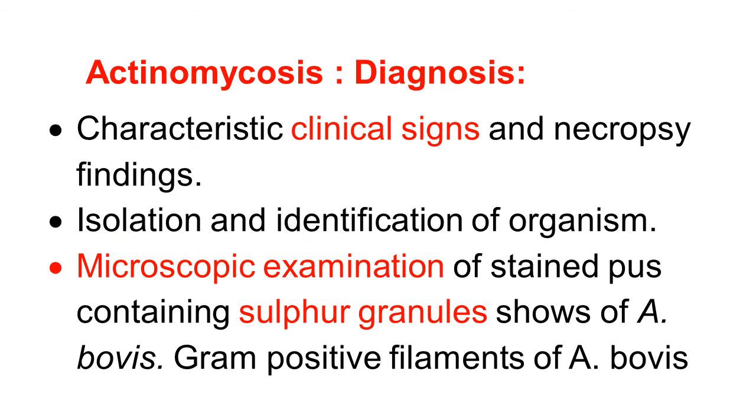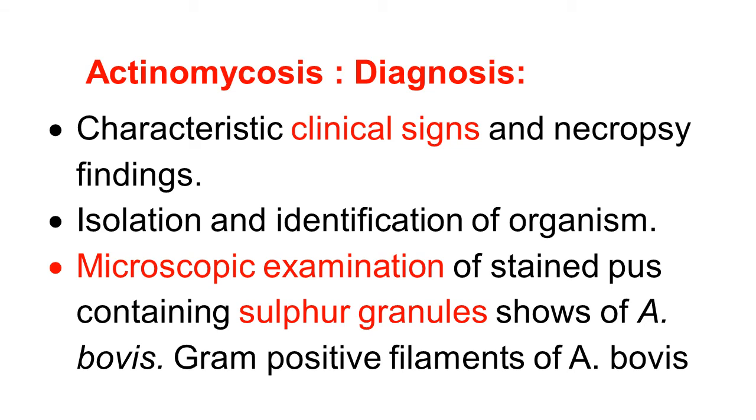We discuss here diagnosis of actinomycosis. We have seen characteristic clinical signs in cattle, buffaloes, horse, dog, and pig.